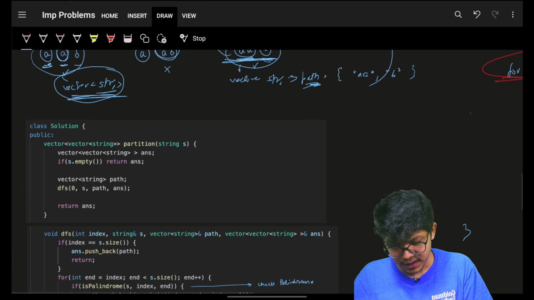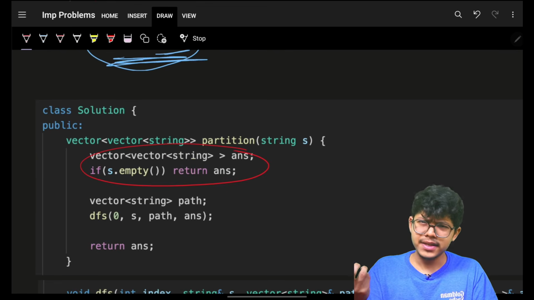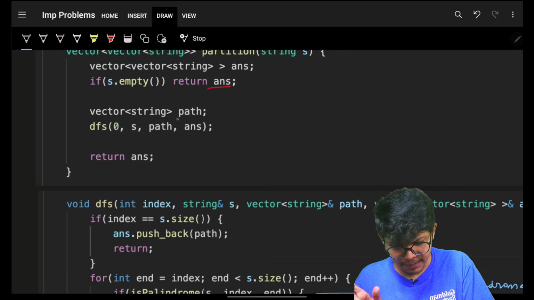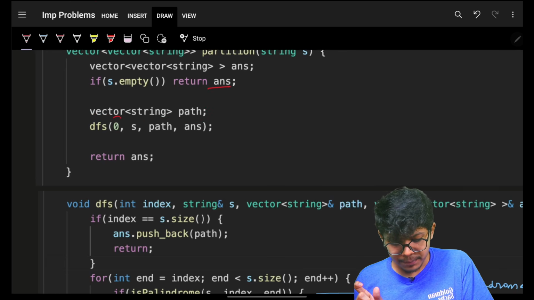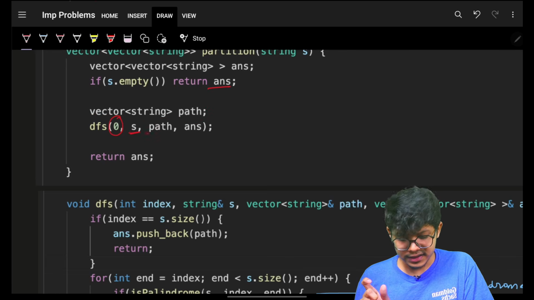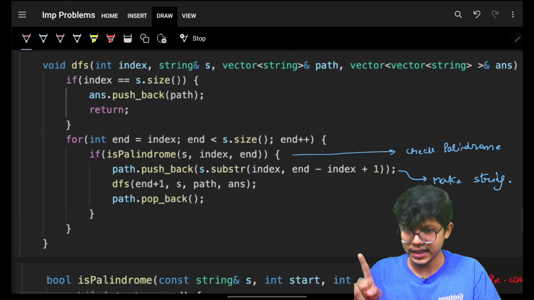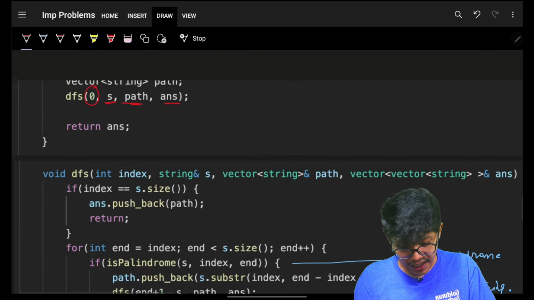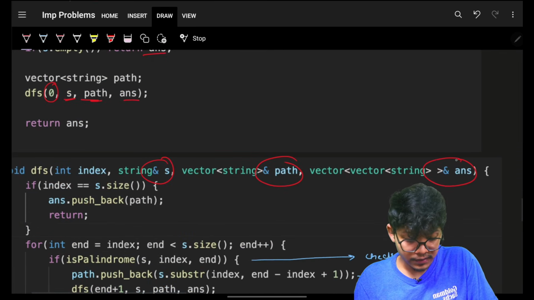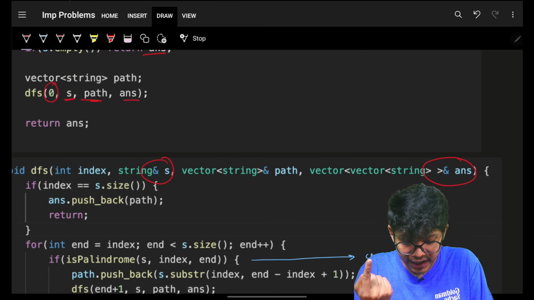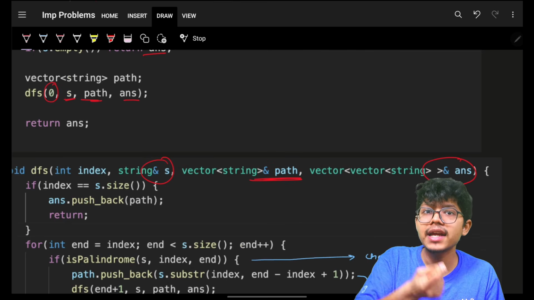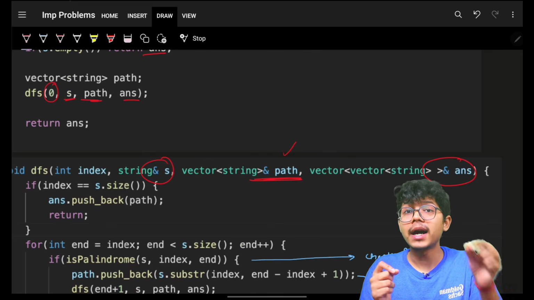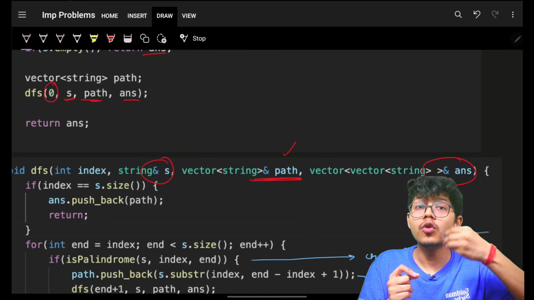Let's see the code. It's pretty simple. Firstly, I made an answer, and if the string is empty, simply return the answer. Then I make a path, which is my path itself. Now I could simply call from the index 0 and say that this is my string, this is my path, this is my answer. I will pass everything by address. As you can see, I passed everything by address. That is the beauty of backtracking, that you are able to pass this path by address. Else you would have to make a copy of the path again and again, which would have incurred another O of n time complexity.